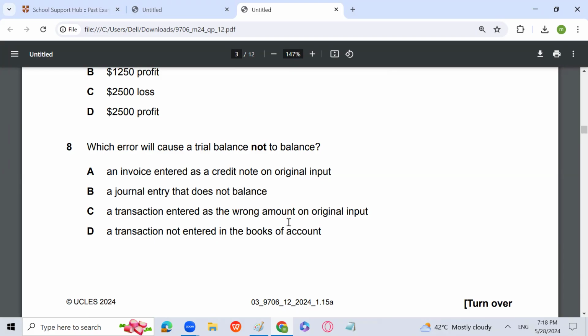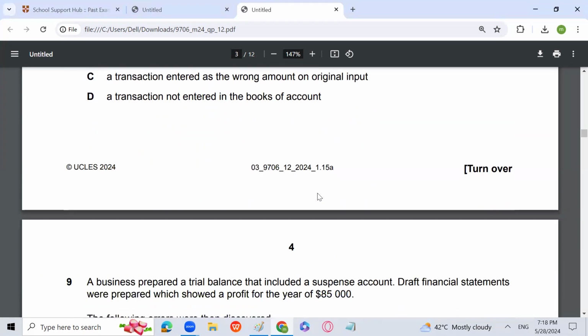So the answer will be B, a journal entry that does not balance, because if the two sides are equal, whatever the error may be, the trial balance will still be equal. So the journal entry that does not balance will include a suspense. It means that the trial balance is not equal.